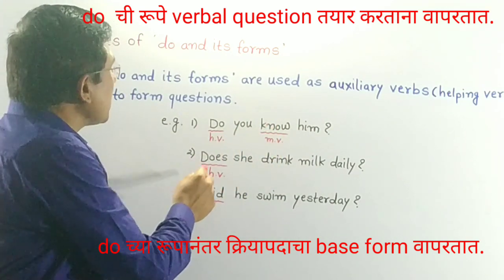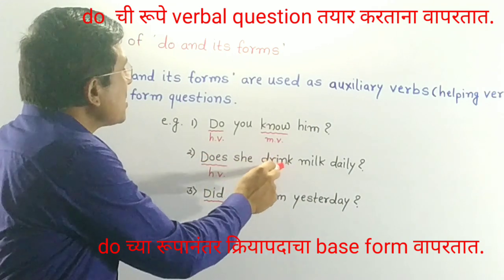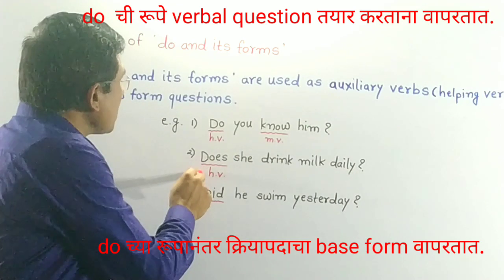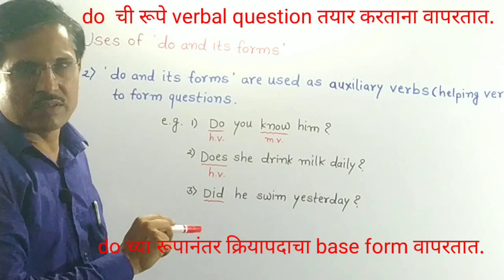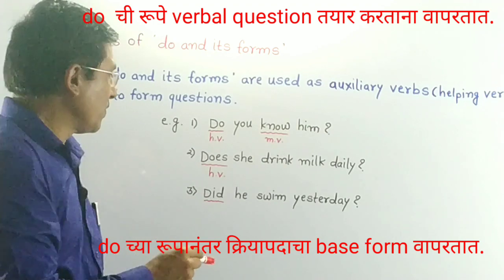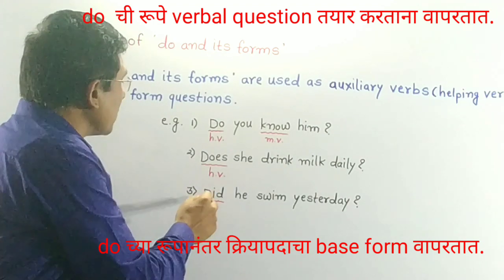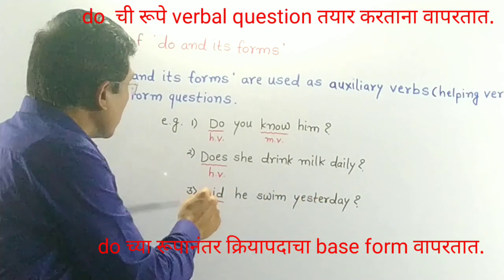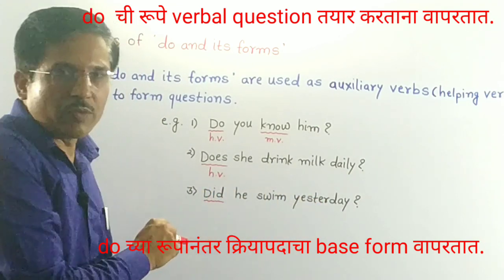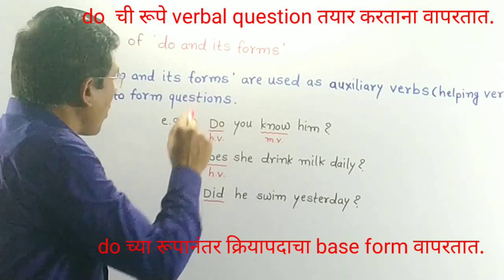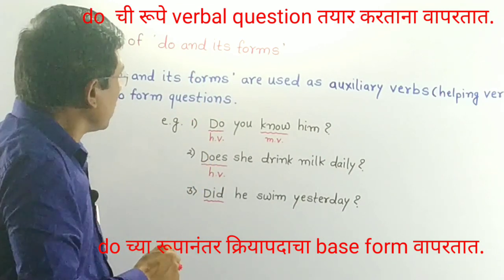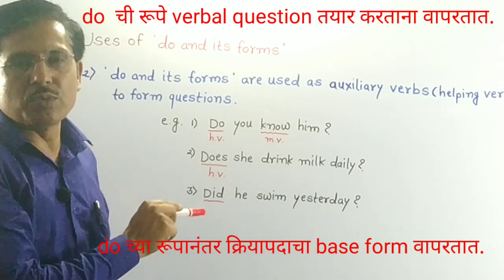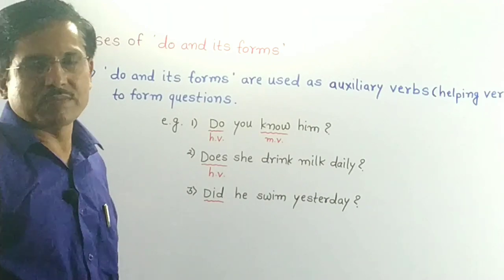In the second sentence, does she drink milk daily? This question begins with does, and does is a form of do. In the third sentence, did he swim yesterday? Did is a helping verb and it is a form of do. So in this way, we use forms of do to make verbal questions.